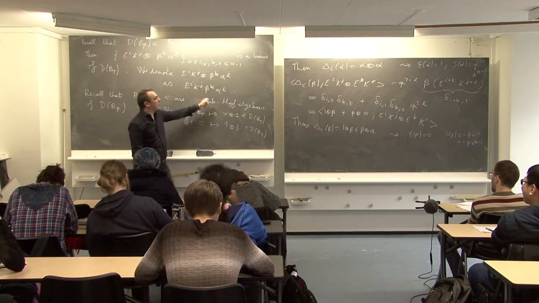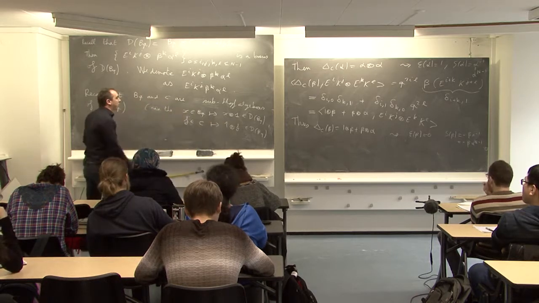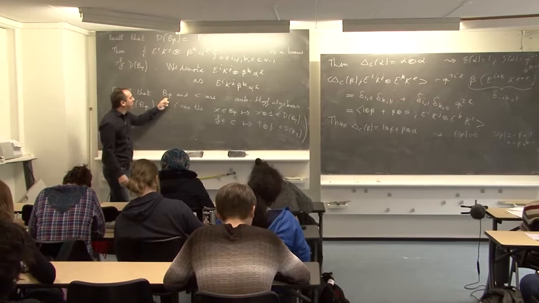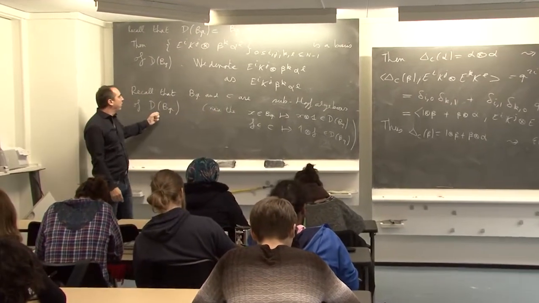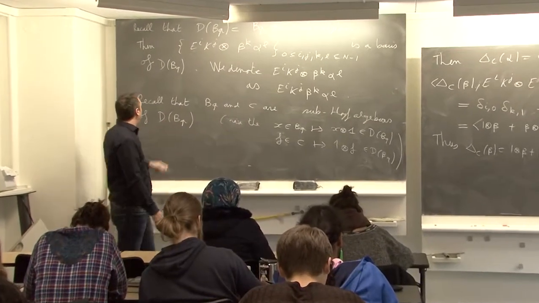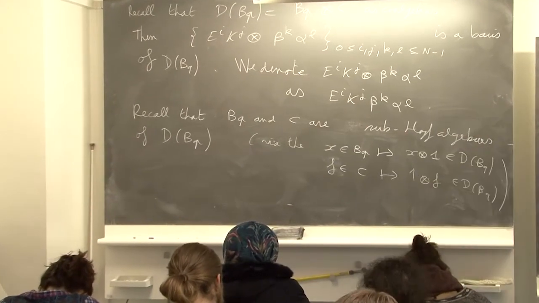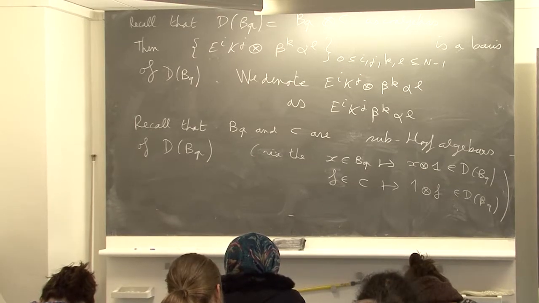If we use this notation, we use the same letter. So they are sub-algebras. So in particular, the relations in BQ and in C remain true in the double. So the only thing we need to determine are the cross relations. And we have this property.